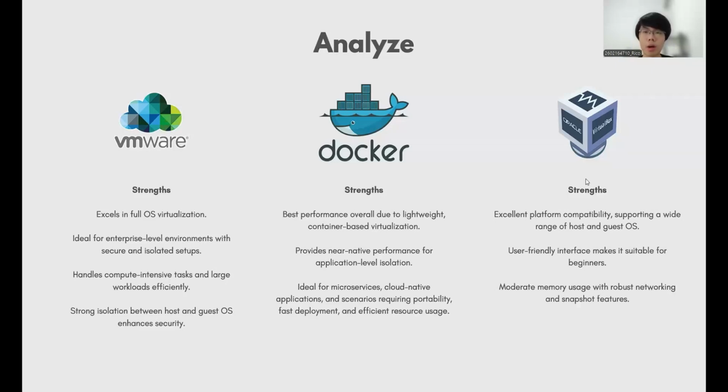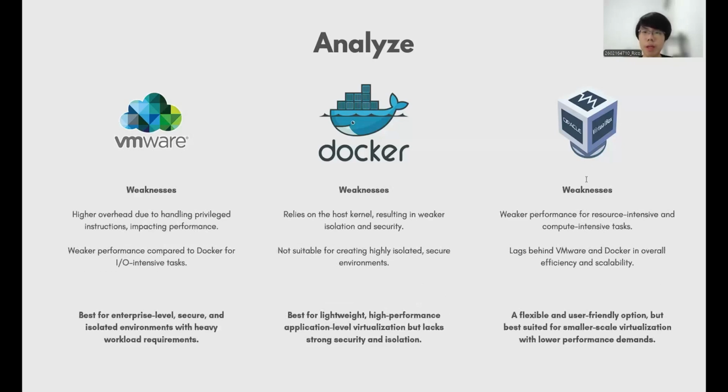Next is Docker. Docker provides the best performance overall due to its lightweight container-based virtualization. It also provides near-native performance for application-level isolation. This makes it ideal to be used in microservice, cloud-native applications, and scenarios that require portability, fast deployment, and efficient resource usage. For VirtualBox, VirtualBox stands out for its excellent platform compatibility. It has a user-friendly interface, making it suitable for beginners, and offers moderate memory usage with robust networking and snapshot features.